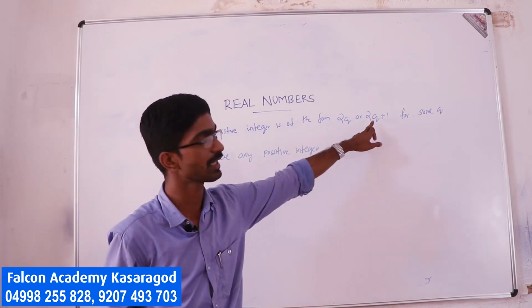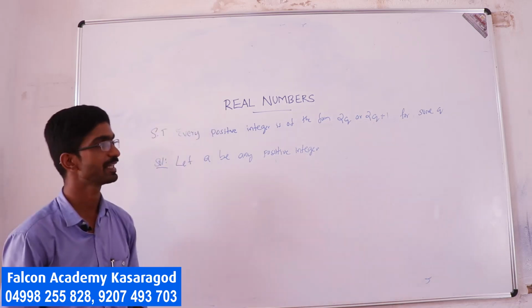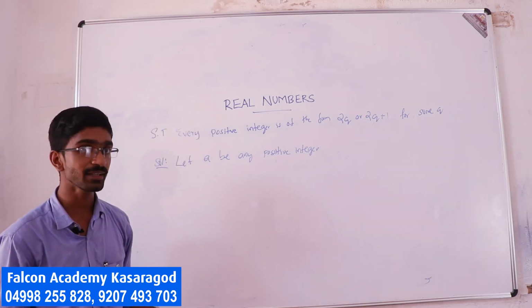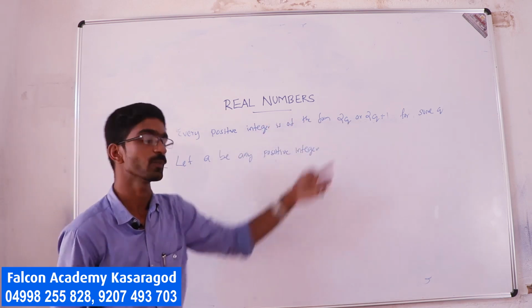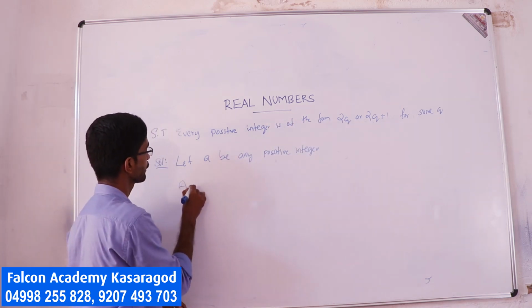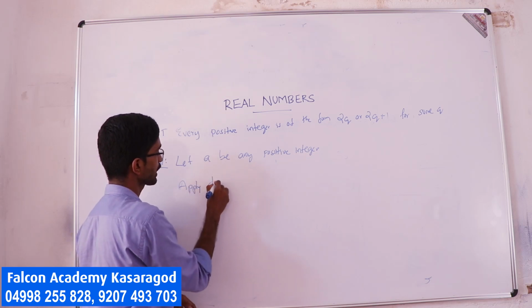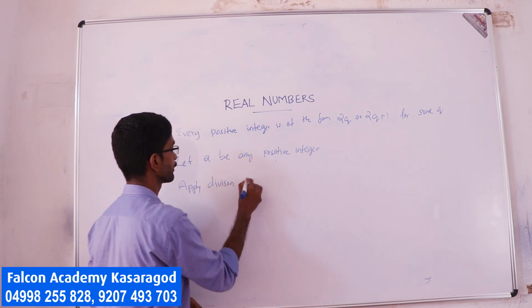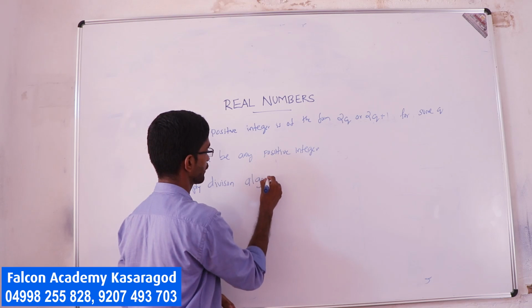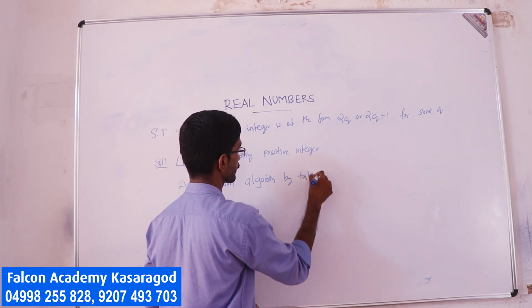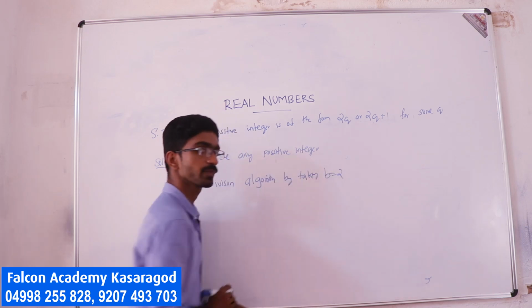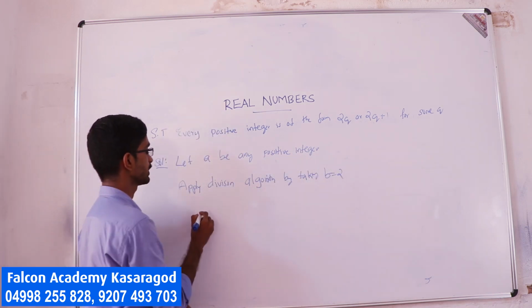Here also, apply the division algorithm by taking a, and taking b as 2. So apply the division algorithm by taking b equal to 2.